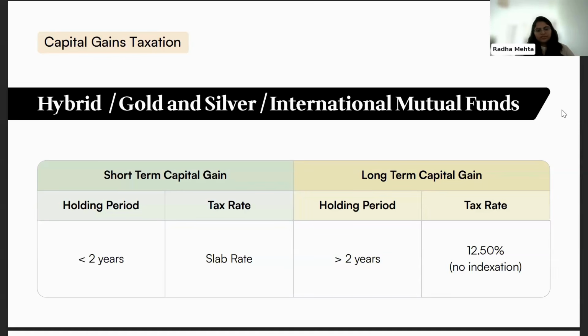Gold and silver are specific commodity mutual funds, and international mutual funds are funds in which investment is done in scripts which are listed outside of India. So here the taxation is simple, with a 2-year holding period. Short term is at slab rate and long term is 12.5%. And we will show you one example for this category.